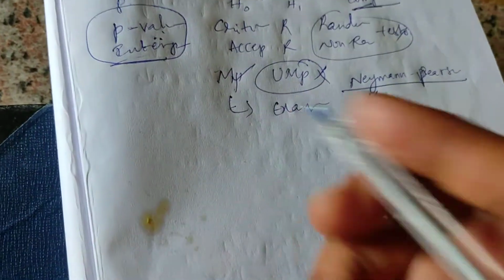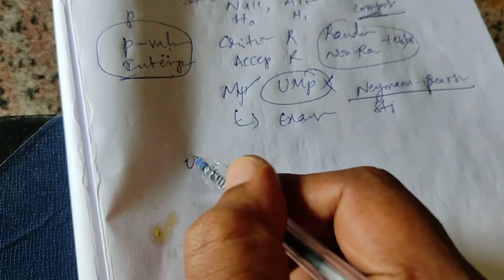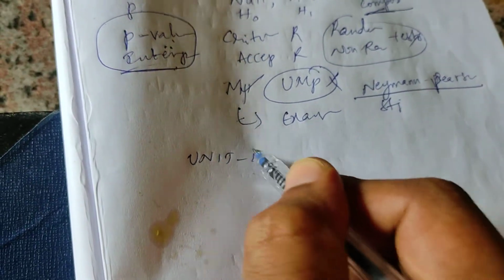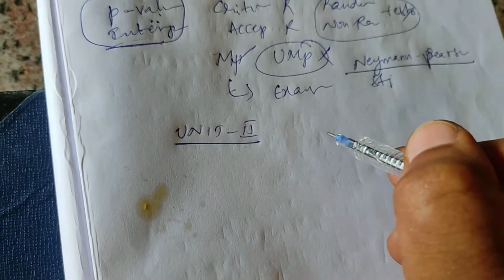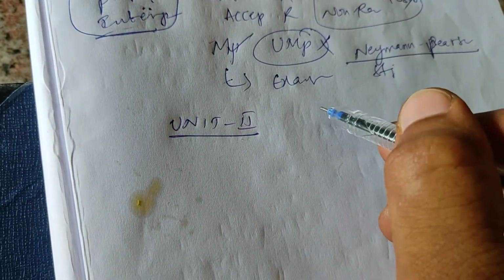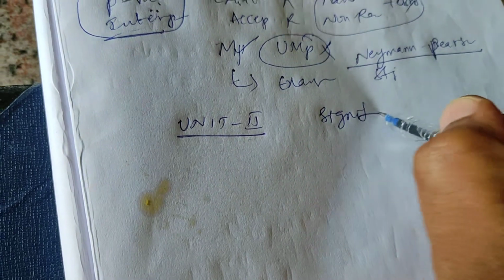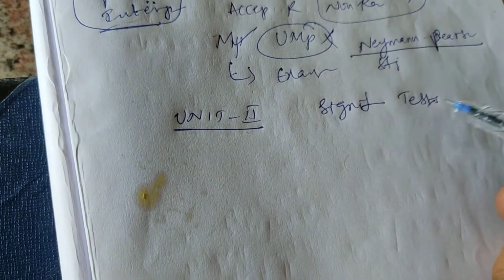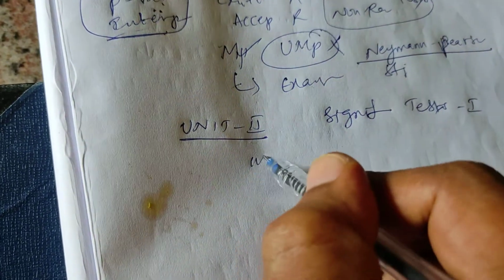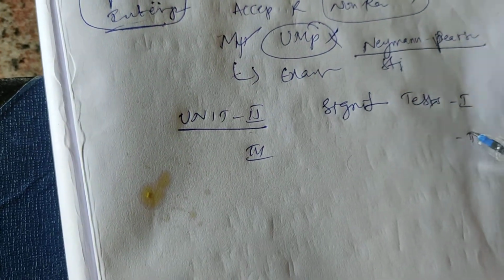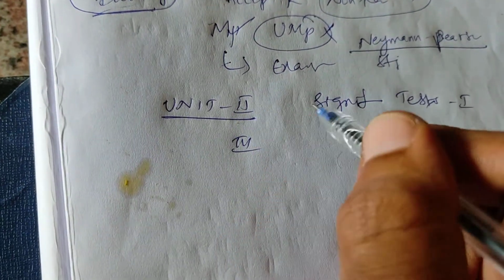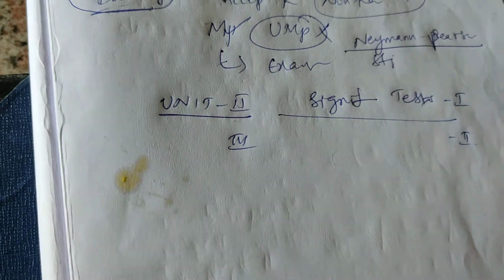Okay, next, unit 2. What is unit 2? Significance tests. Unit 3 is significance tests 2. So unit 2 is significance tests 1.